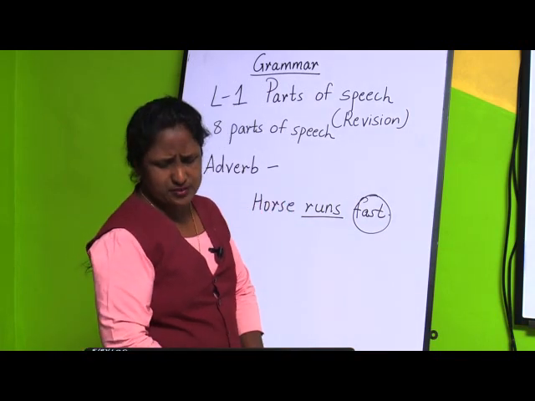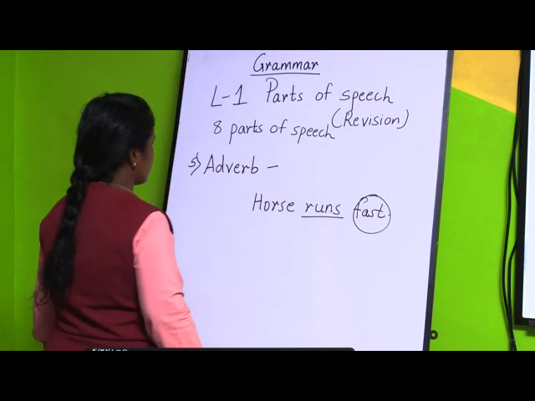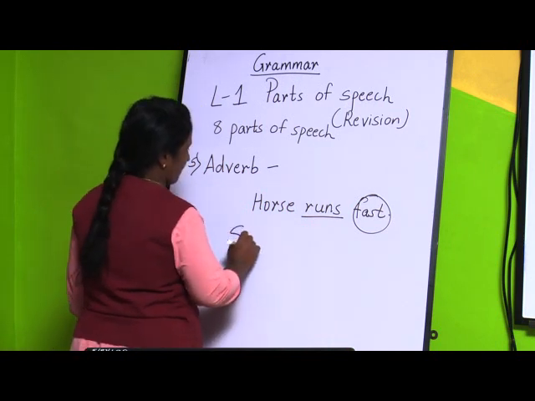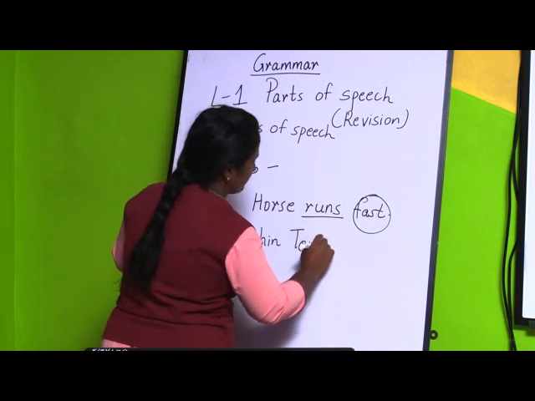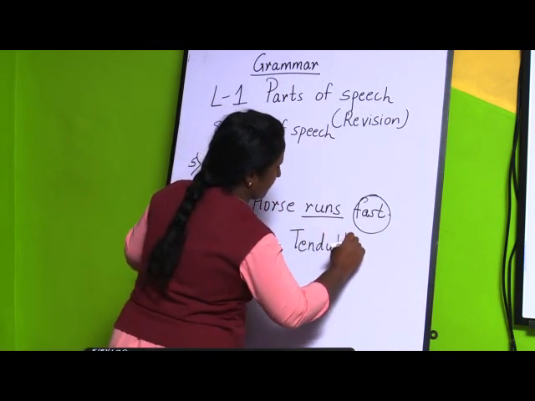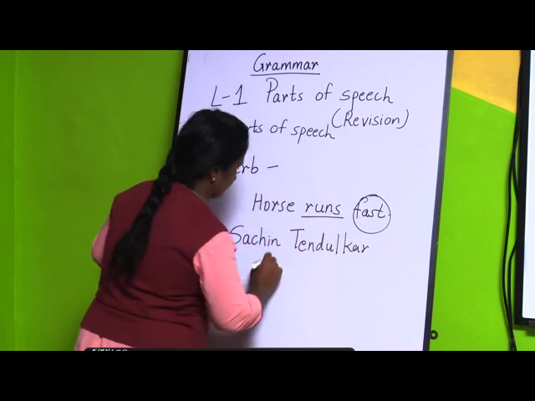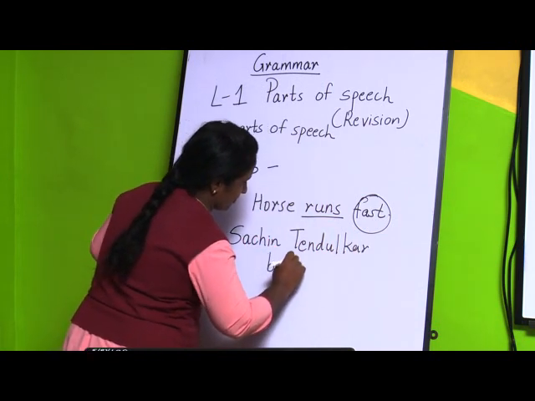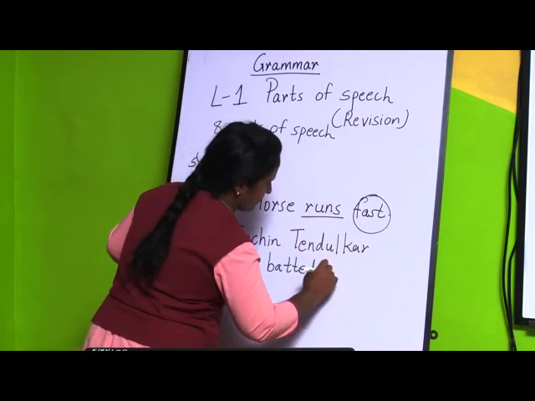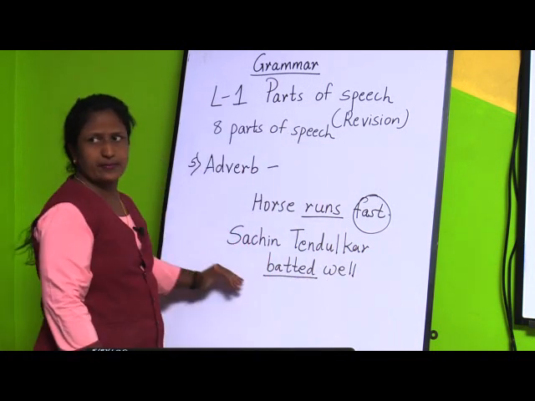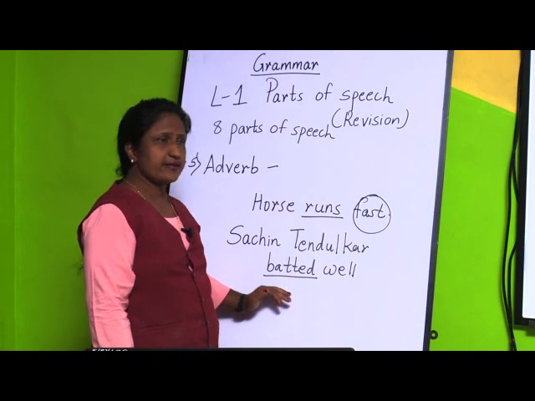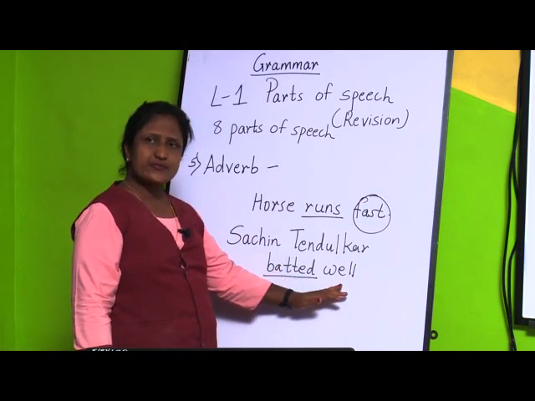Or if I want to say, Sachin Tendulkar batted well. Now, which is the verb over here? Yes, batted. He has done batting. And how has he batted?